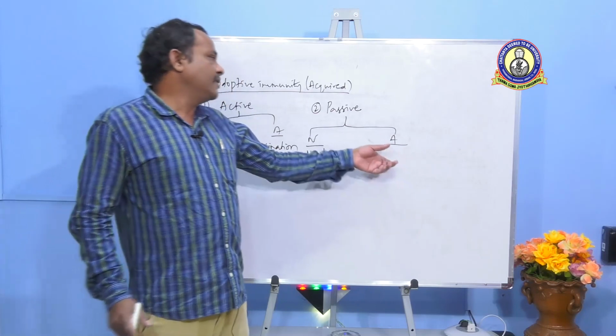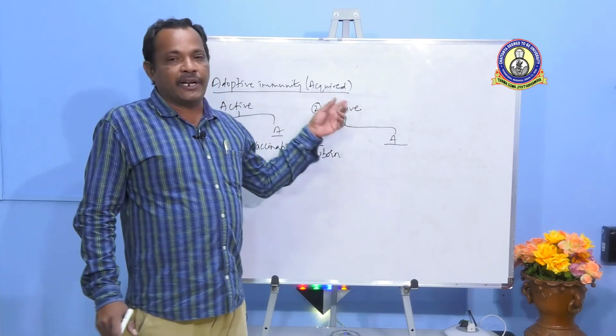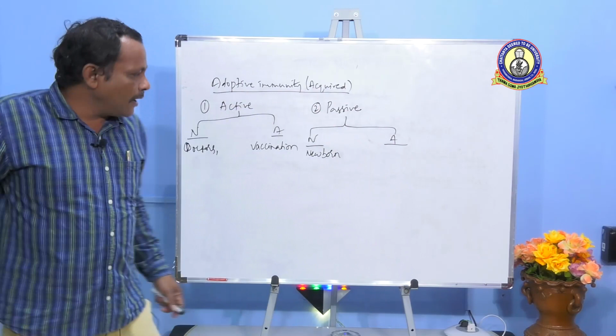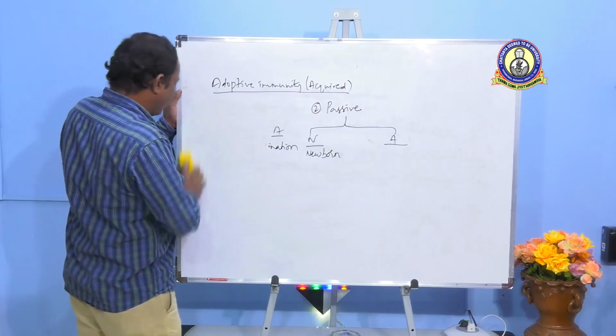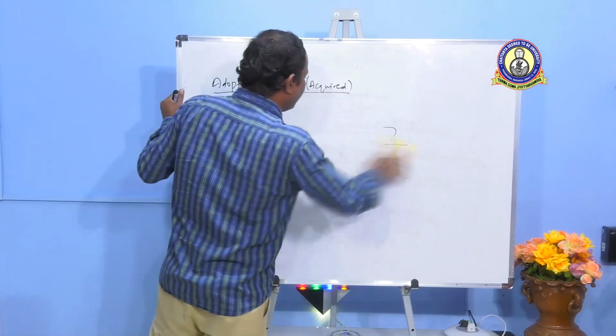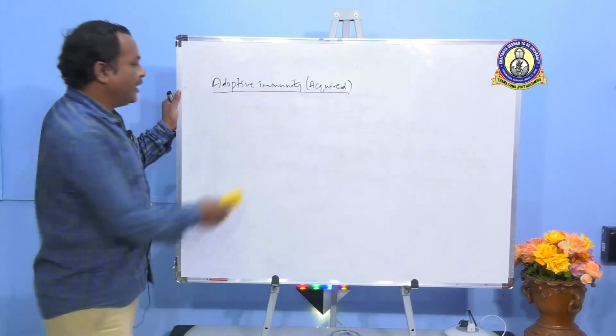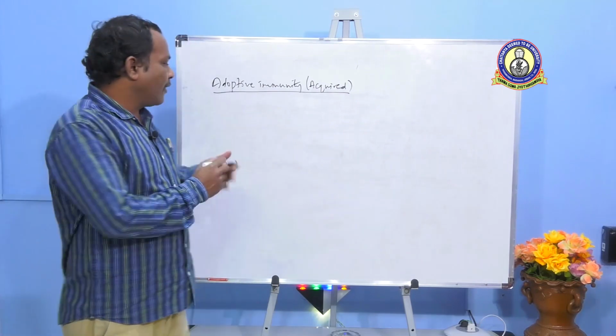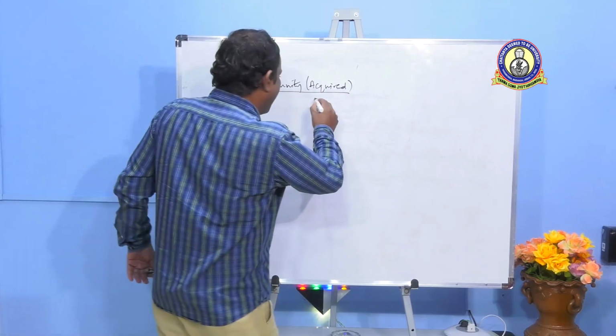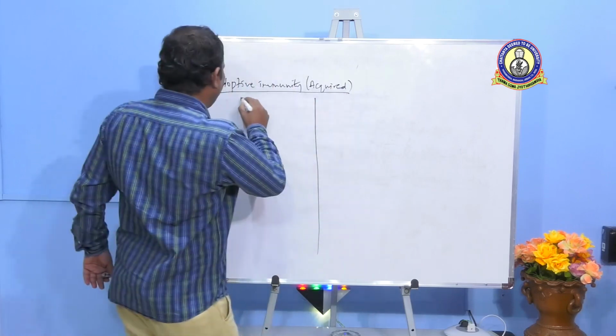This resistance is called artificial passive immunity. Now, as we have defined active and passive type of immunity, and differentiated them as natural and artificial, we'll talk of the differences between active and passive type of immunity.